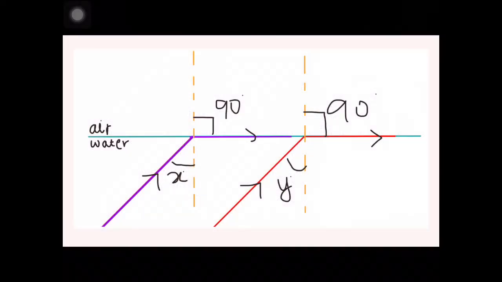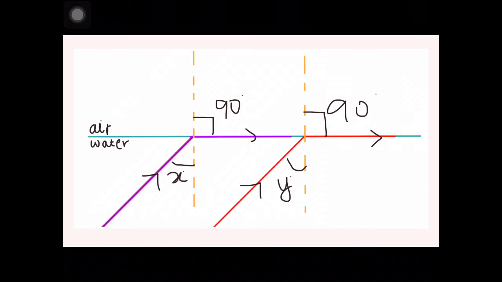To apply both of these points, consider a situation where two lights, one violet and another red, are striking the water-air interface at x degrees and y degrees respectively. Violet light has a wavelength of 400 nanometers, while red light has a wavelength of 800 nanometers.